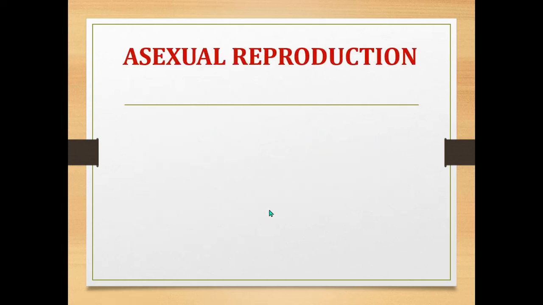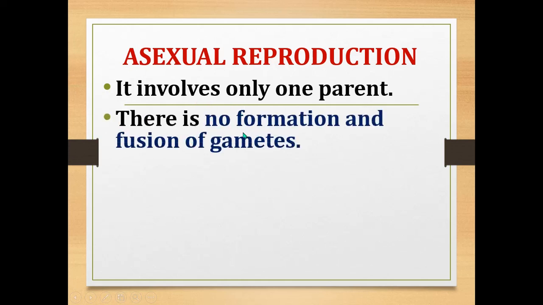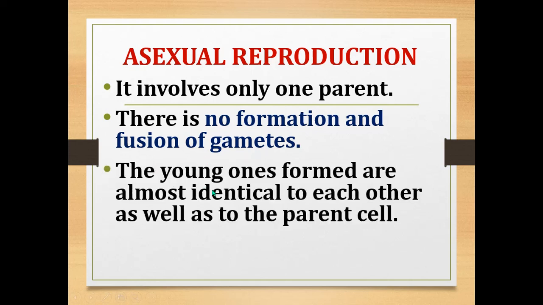Now, asexual reproduction. It involves only one parent. We have studied that in sexual reproduction, there is an involvement of two parents. In asexual reproduction, it involves only one parent. There is no formation and fusion of gametes. The young one formed by asexual reproduction will be identical. Identical means similar to each other. It will look similar to its parent cell.